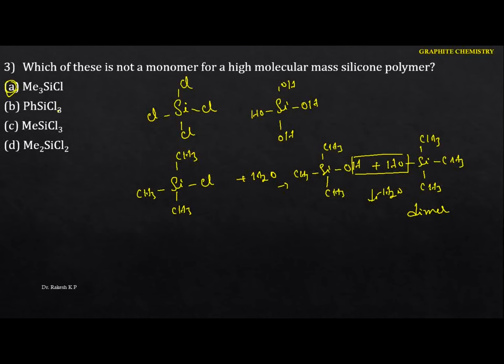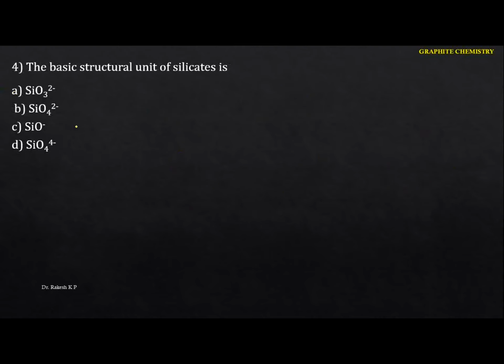But here, if I identify this one, 3 Cl is replaced by 3 OH groups, and here also the same thing, and here we have 2. But in this case we have only 1 chlorine. That means this one, the chlorotrimethylsilane, can replace only the 1 Cl. We don't have one more chlorine. Hence it forms only the dimer, but does not form the polymer. Hence the option is A. So next one.